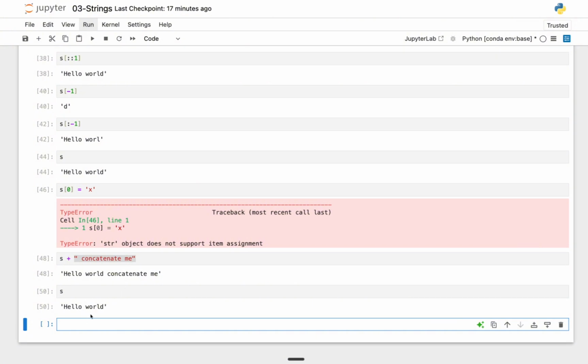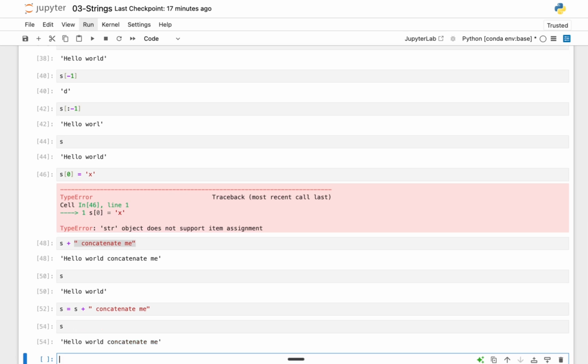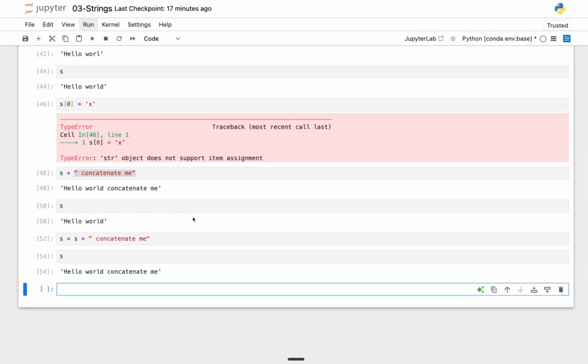We can now say that s is equal to s plus, then I'll just say, concatenate me. So if I run this cell and I check s right now, you can see that our s is now Hello world concatenate me.